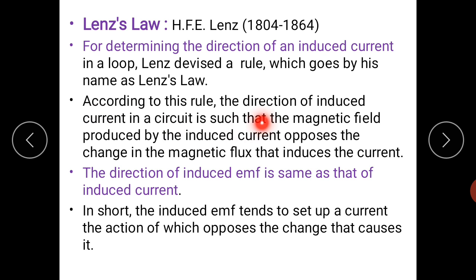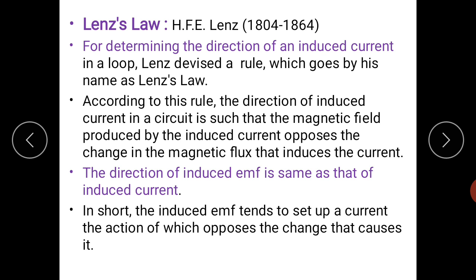According to the rule, the direction of induced current in a circuit is such that the magnetic field produced by the induced current opposes the change in the magnetic flux that induces the current. The direction of induced EMF is the same as that of the induced current. In short, the induced EMF tends to set up a current, the action of which opposes the change that causes it. So a very important statement over here: it opposes the change that causes it.